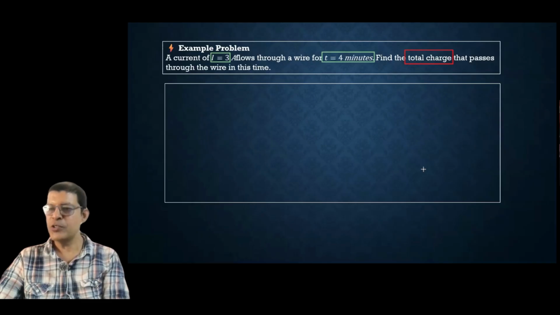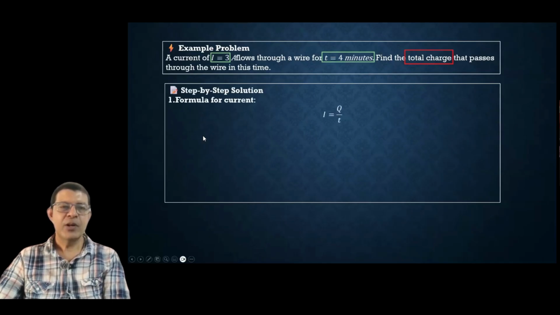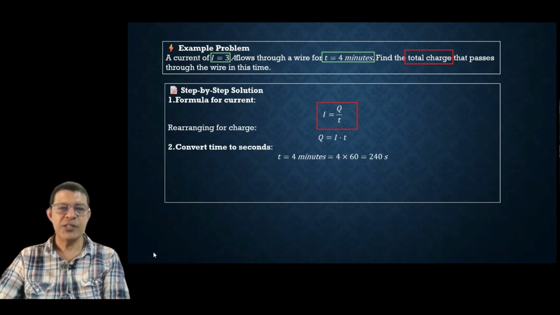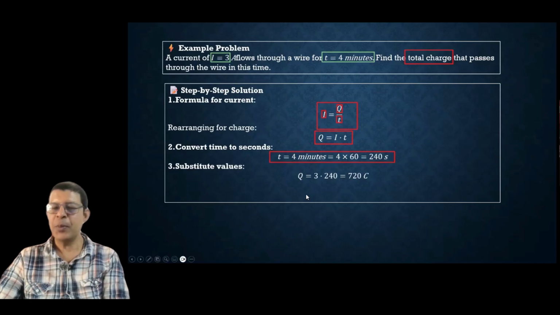Acha, already I got one response. 12 coulomb. Okay, let us solve it now. We are going to use the current formula. Current is equal to total net charge flowing per unit time, right? The next step is we rearrange it. You get charge is current into time, right? Then time of 4 minutes is converted into seconds. After this, you can multiply with the current. You get 720 coulombs.